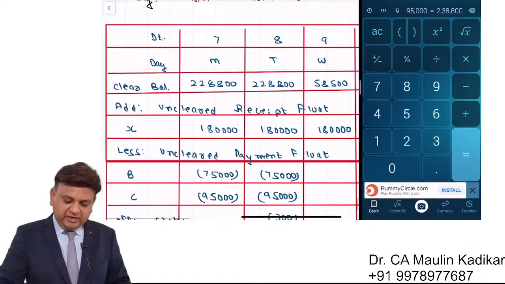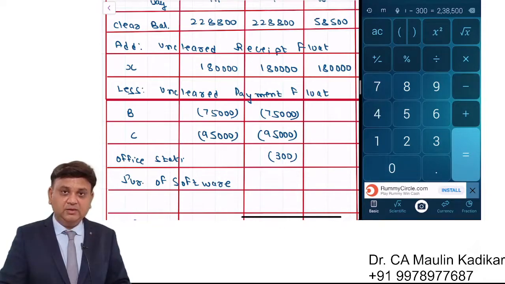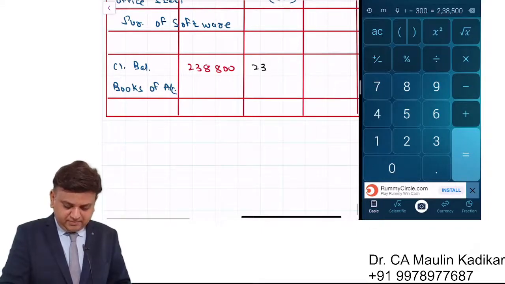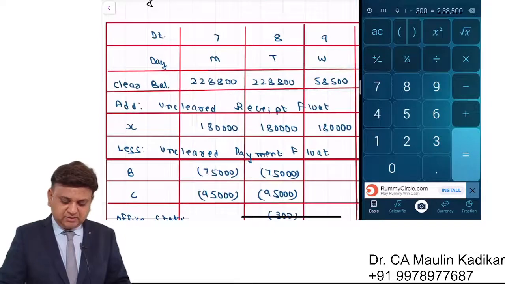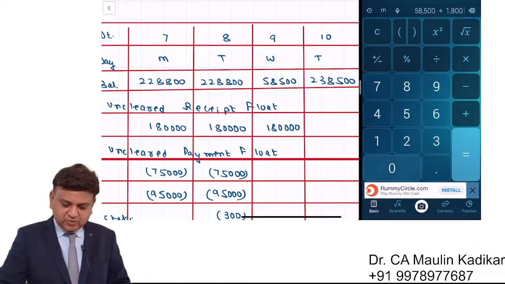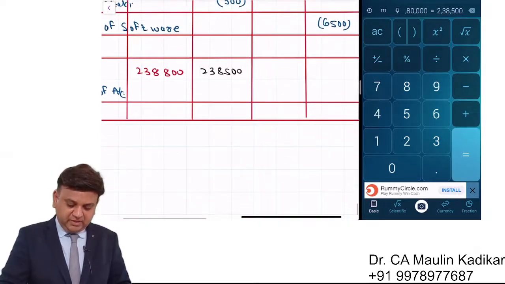Now on the 8th what will happen? Again 228,800 plus 1,80,000 minus 75,000 minus 95,000 minus 300. So the closing balance must be 238,500. Next, 58,500 plus 1,80,000, that comes to 238,500.